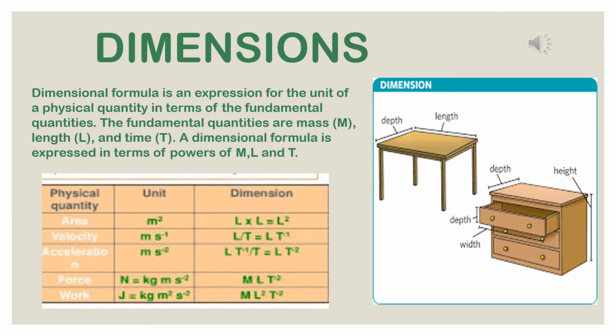Next, dimensional formula and equation. The dimensional formula of a physical quantity is an expression which gives the fundamental units on which the physical quantity depends and the nature of the dependence. Thus, the dimensional formula of velocity is M to the power 0, L to the power 1, T to the power minus 1.